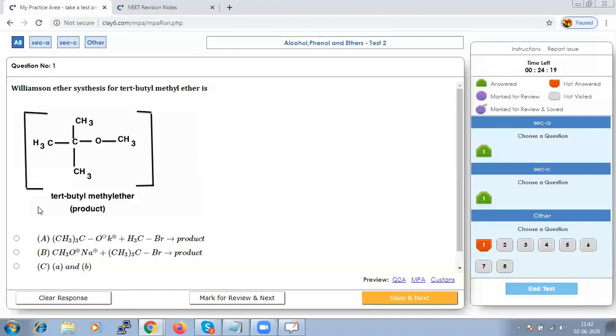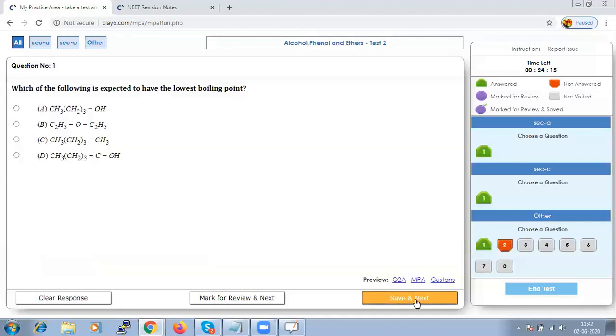Hence we can say option A is correct. Let us save that and go to next.